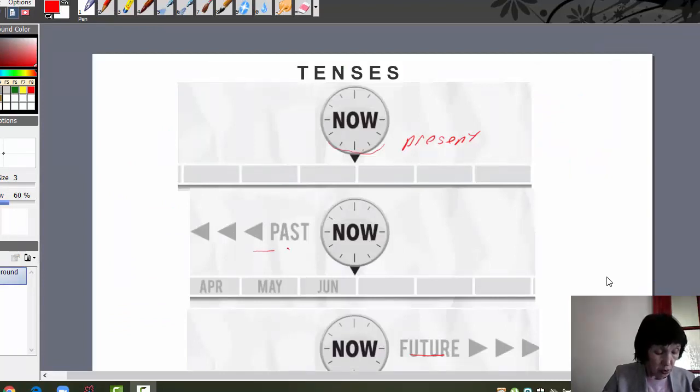Tenses, we will look through tenses, and the English language has a lot of tenses. Here you see there are present tenses, past tenses, and future tenses. Present tenses are happening now, and the future tense is happening in the future.